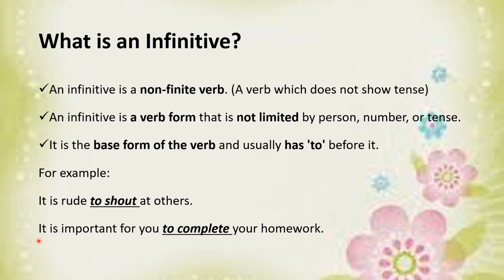Here is our second sentence which says, it is important for you to complete your homework. To complete here is infinitive because it is not showing any tense and it is not limited by number or person of pronoun. Here is another example. It is not safe to drive so fast. To drive here is your non-finite verb and it is an infinitive. So you can see that to shout, to complete, and to drive here are used as infinitives.